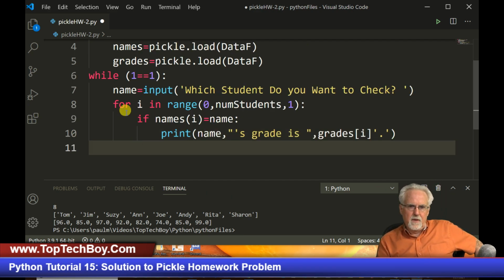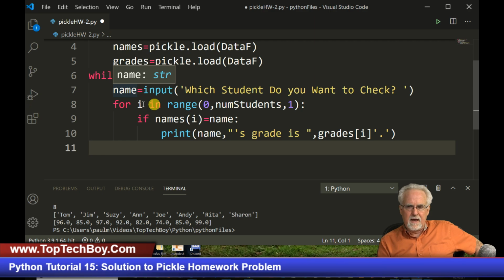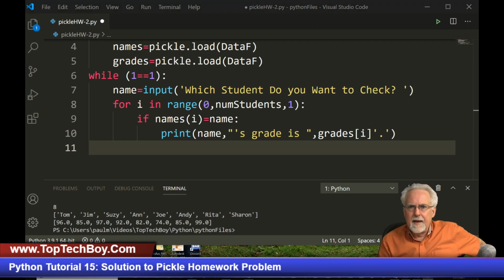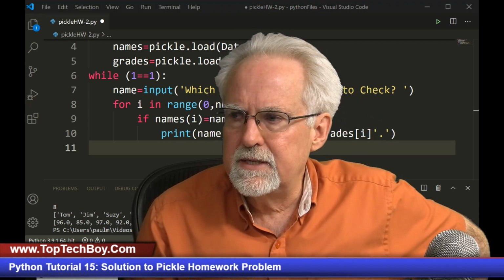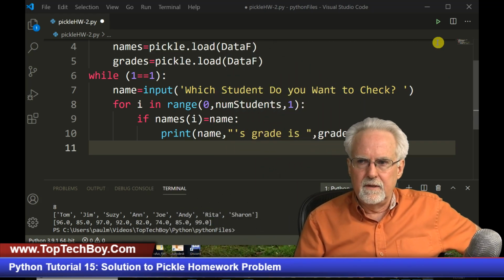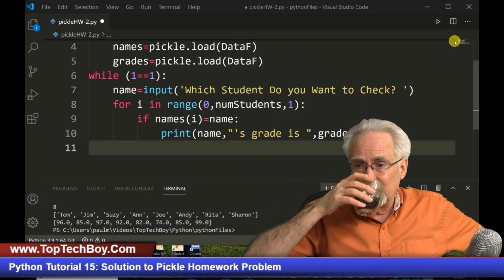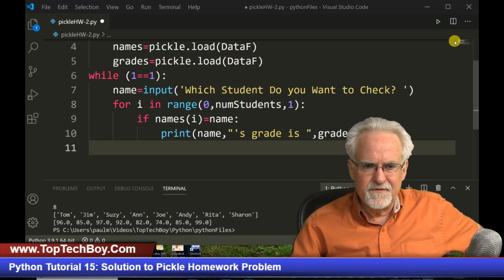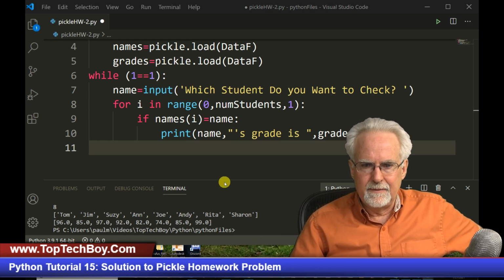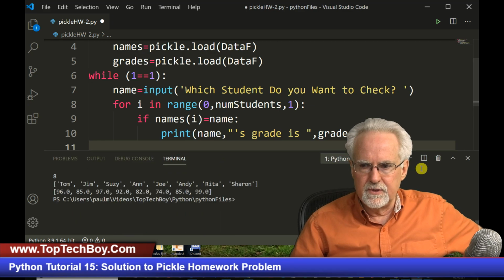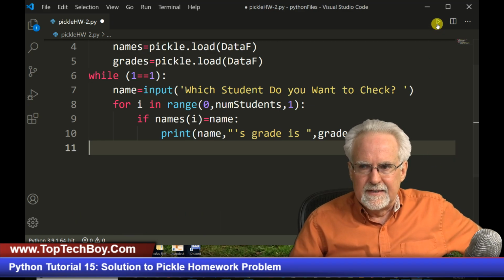All right, and then it'll drop out of the if statement, then it'll come back and ask you for another student, if I am not crazy. Could it really be this easy? I ask you, could it really be this easy? All right, I got too big there. Let's go back, have a sip of our jet fighter fuel. I'm a little afraid of this one. So I'm going to need everyone to hold their breath.